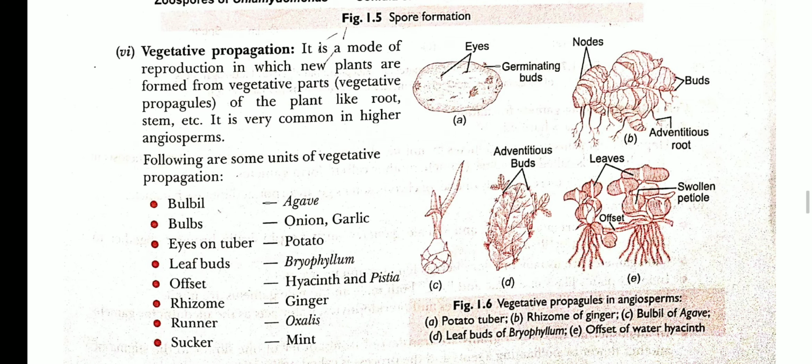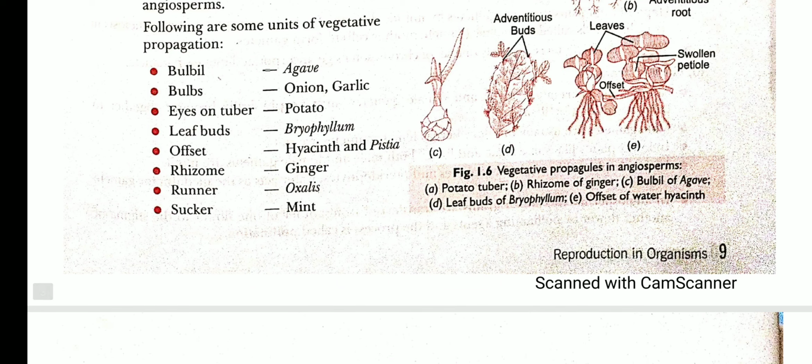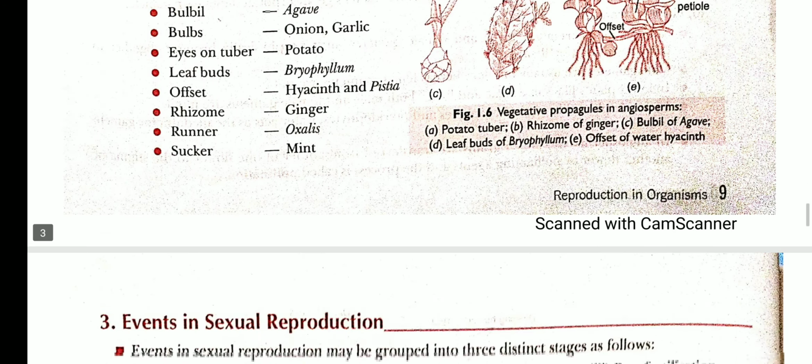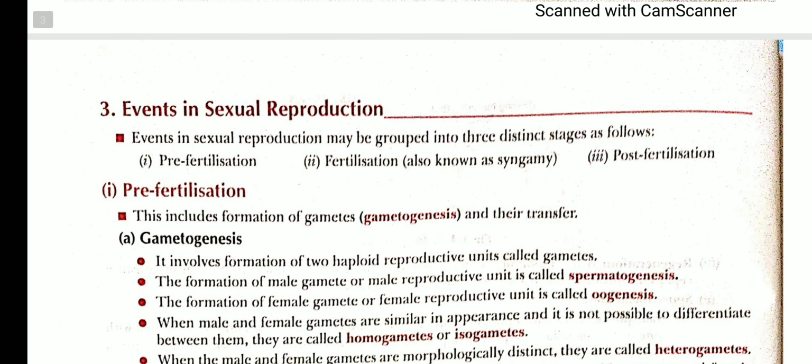So next topic is vegetative propagation, which takes place by different modes. These are bulbils in agave, bulbs in onion and garlic, eyes on tubers, leaf buds in Bryophyllum, offsets in water hyacinth and Pistia, rhizome in ginger, runners in Oxalis, and sucker in mint. These are the different examples of vegetative propagation. With this we have finished asexual reproduction.